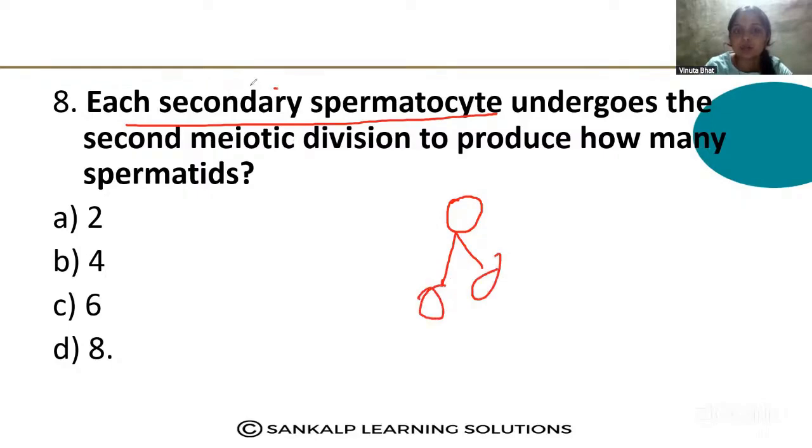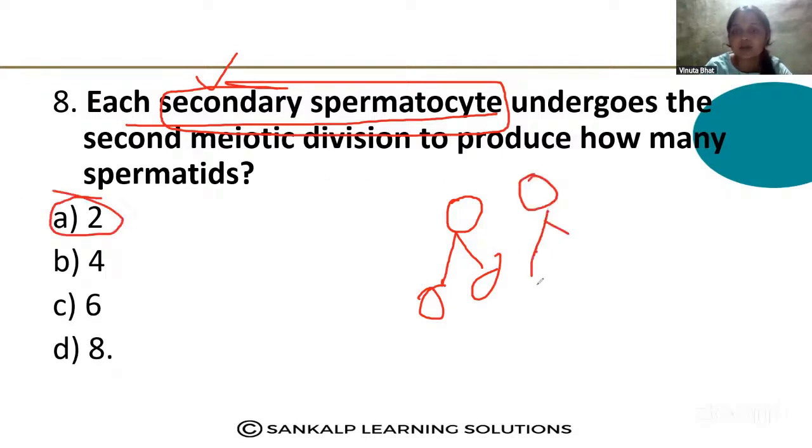Here they are asking about secondary spermatocytes, not primary. The secondary spermatocyte produces two spermatids, but the primary spermatocyte produces two secondary spermatocytes and four spermatids. So the correct option is option A, 2,